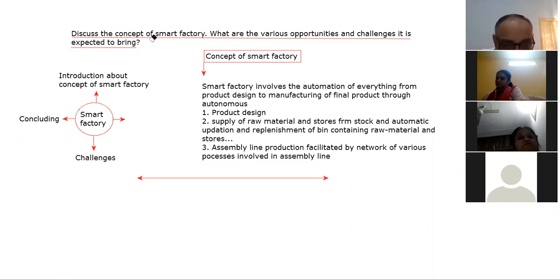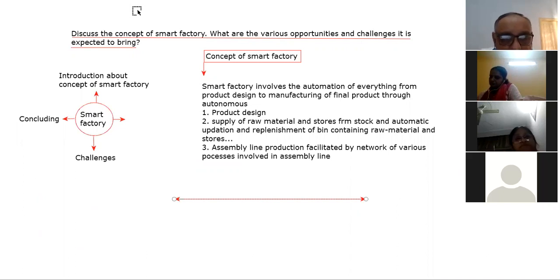Let's suppose you went to a function, and when you start dining, taking dinner, you saw that various persons are standing to look after the various items of dinner.